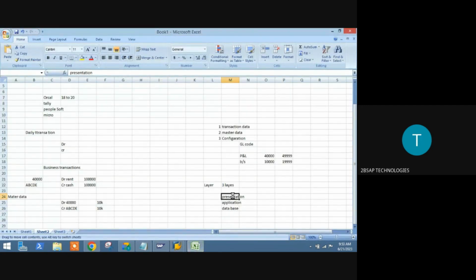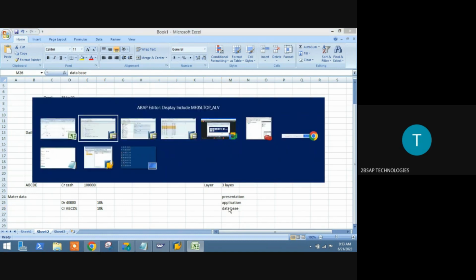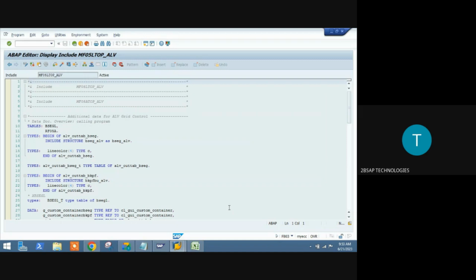Now you know what presentation is. Presentation means what you see while making an entry. Application means your program. Database means where whatever you have posted gets saved. You will see that database. All these things will come up in depth in our training sessions, sir. No worry about it.